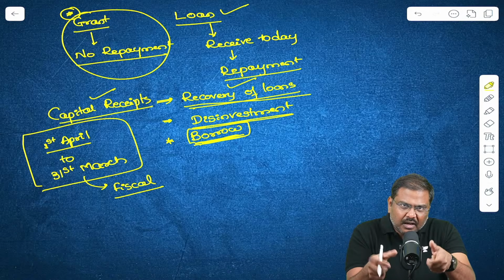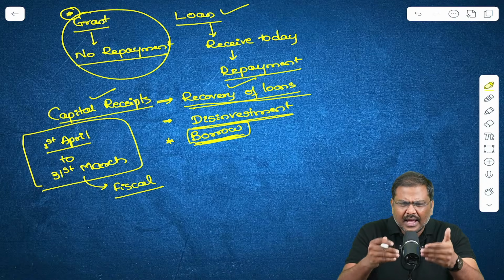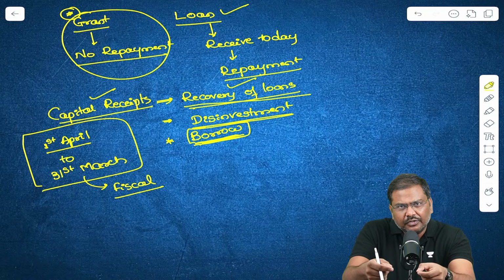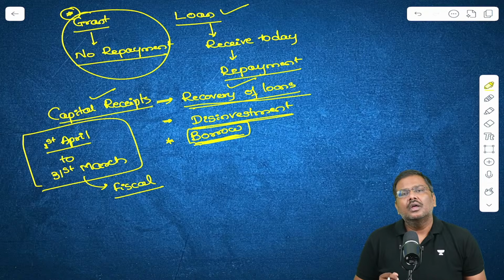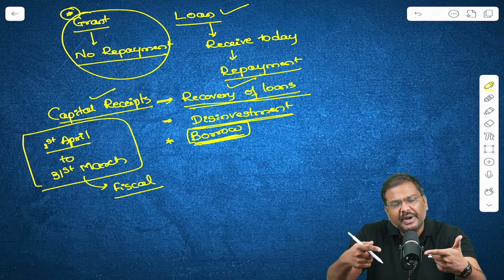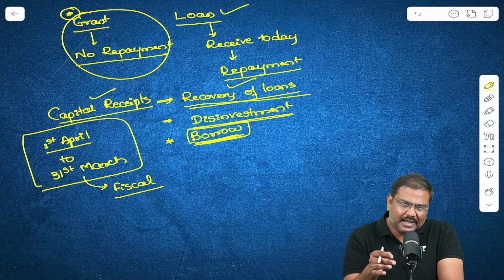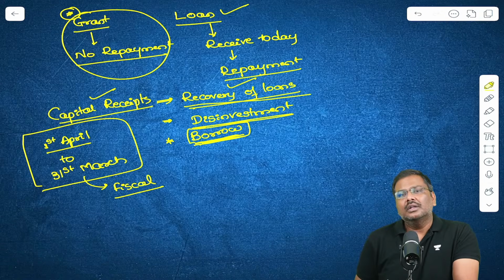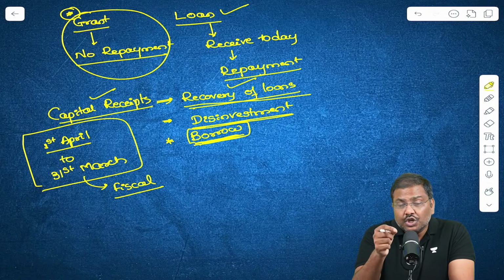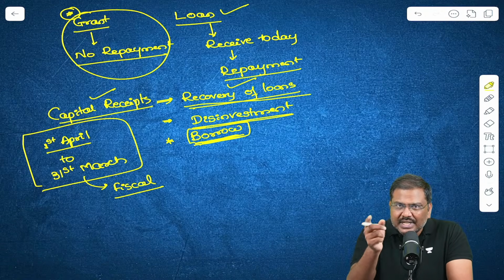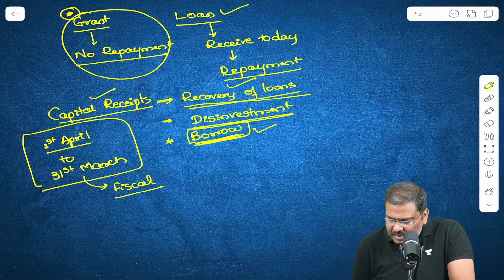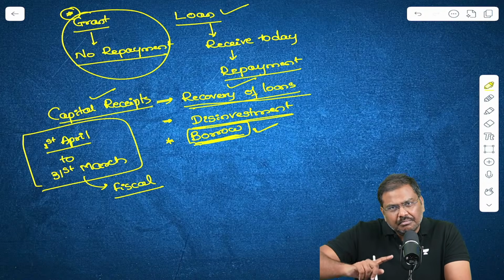Now, in this particular financial year, the government of India has to spend money, has to collect money, has to earn, has to spend. But generally, what happens is the expenditure incurred by the government will be much greater compared to income generated by the government. There is a shortfall, there is a shortage. And because there is a shortage, the government will be forced to borrow from the market.